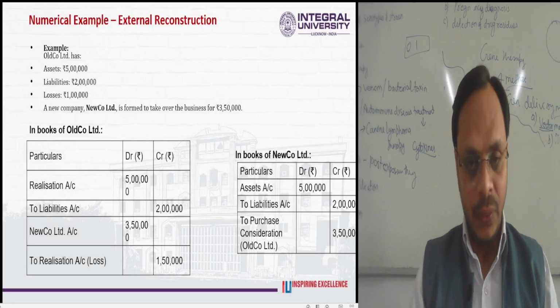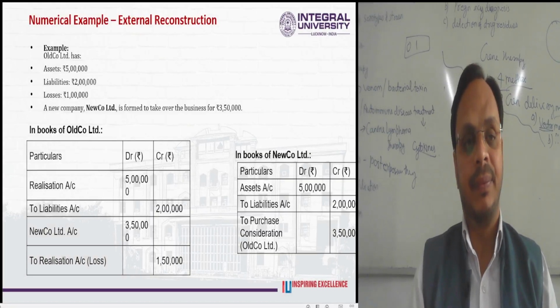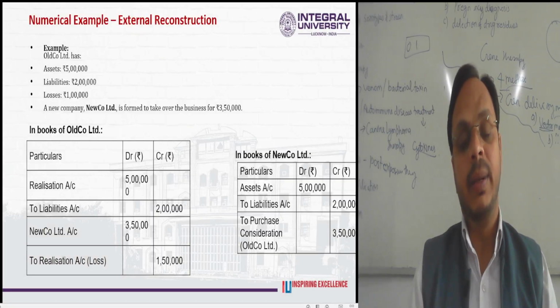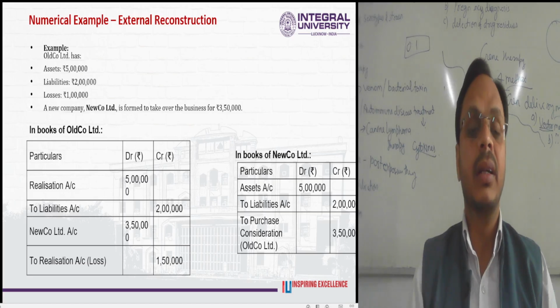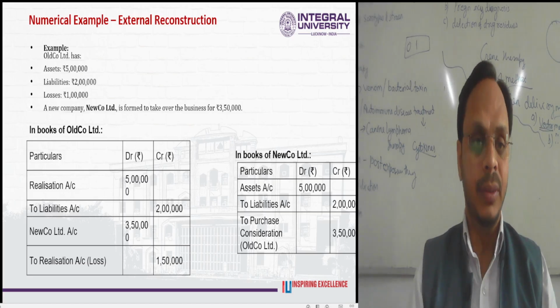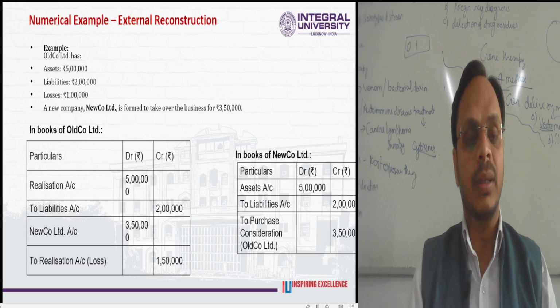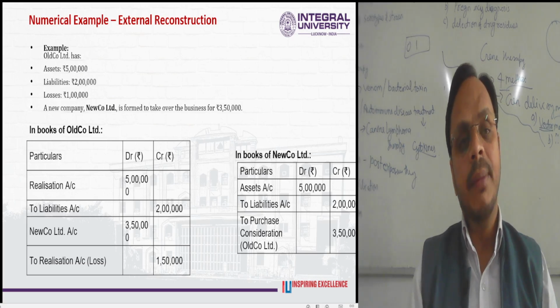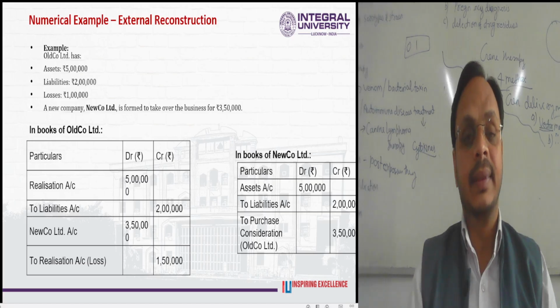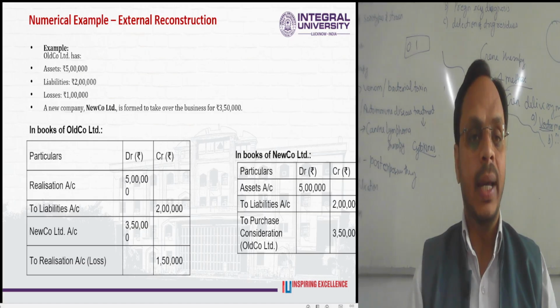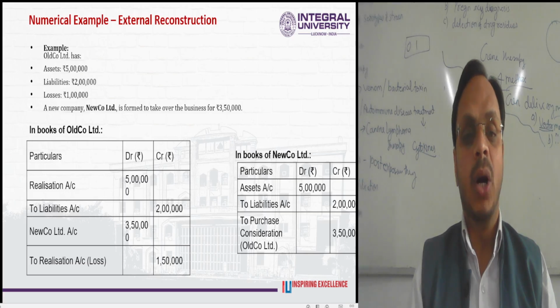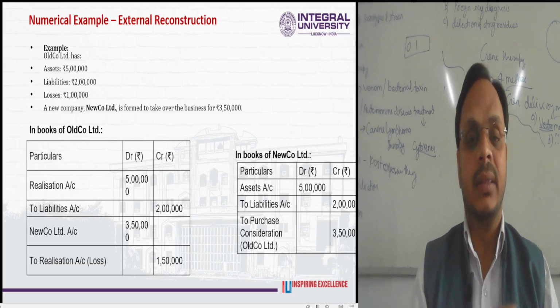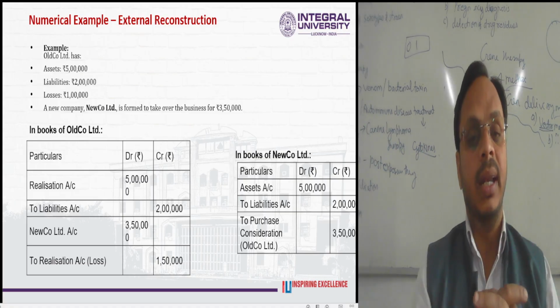So moving ahead in the same line, from the accountancy perspective, just try to understand the concept of reconstruction in the books of accounts. Here is an example: an old company has some assets and liabilities. For example, assets of 5 lakh, liabilities of 2 lakh, and losses of 1 lakh. A new company limited is formed to take over the business for 3 lakh 50,000.